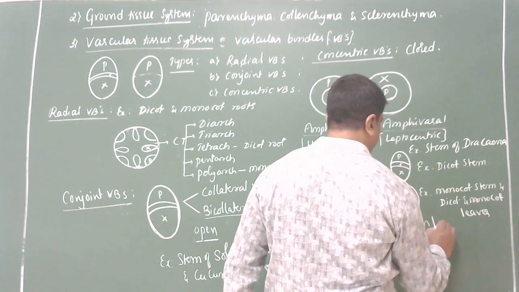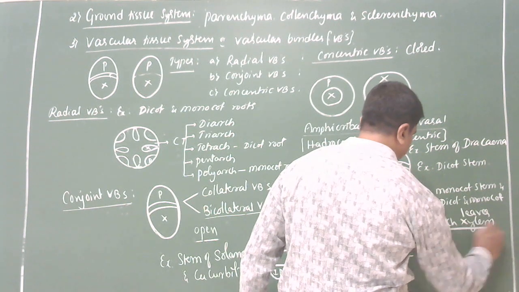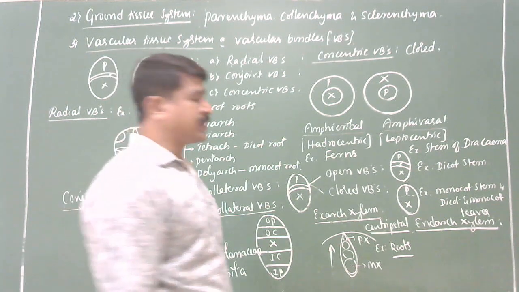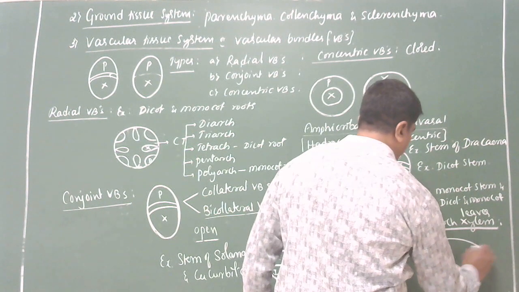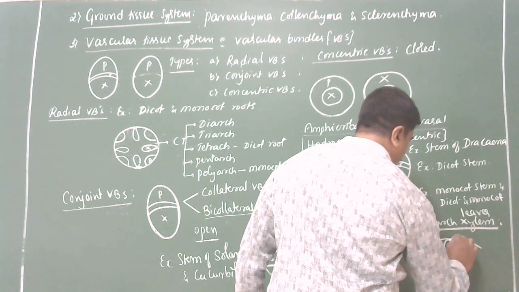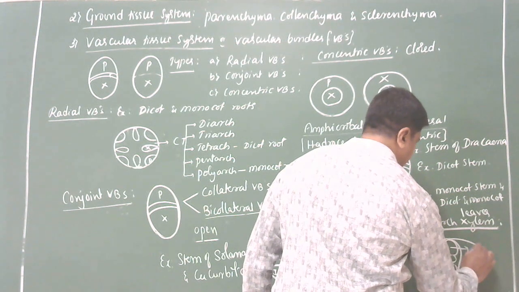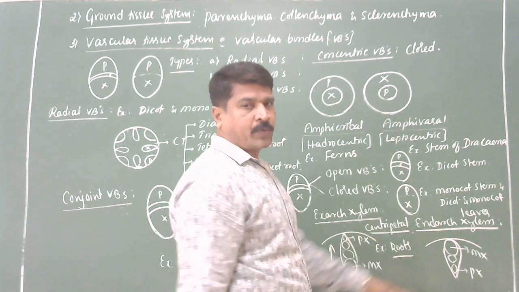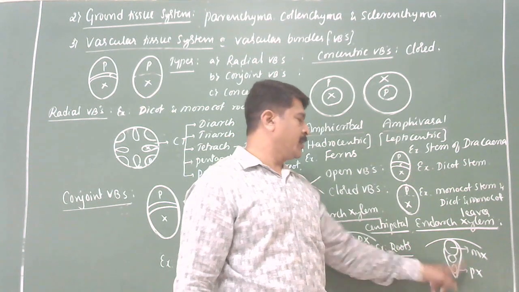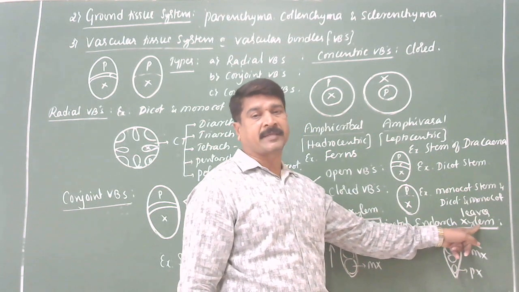Endarch-xylem. Endarch-xylem. This is opposite to the exarch-xylem. Listen to me. Opposite to the exarch-xylem. When protoxylem is towards the center, this is the protoxylem, and this is the metaxylem. When protoxylem is towards the center, center means towards pith, and metaxylem towards the periphery, means towards cortex, the condition is called endarch-xylem.